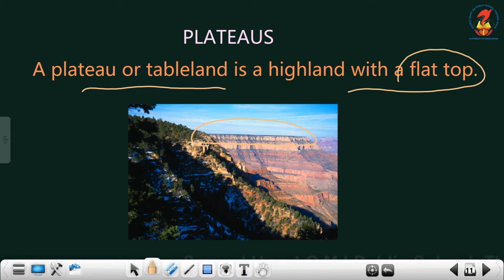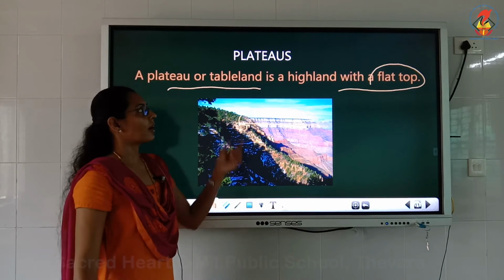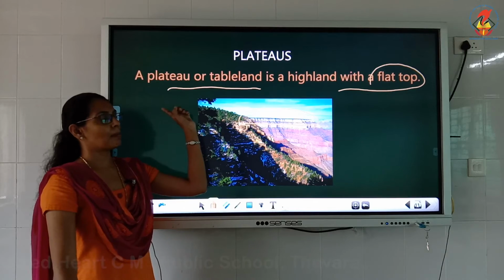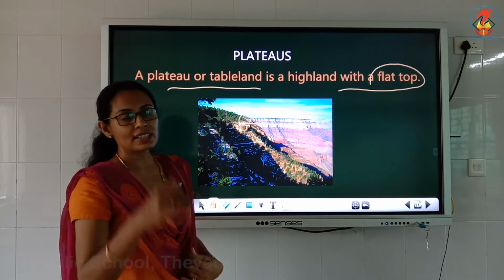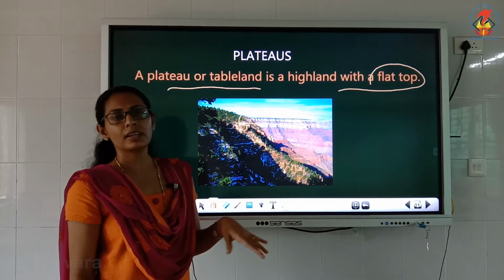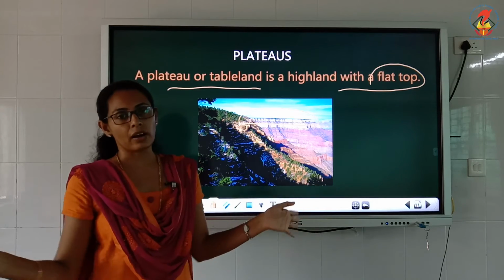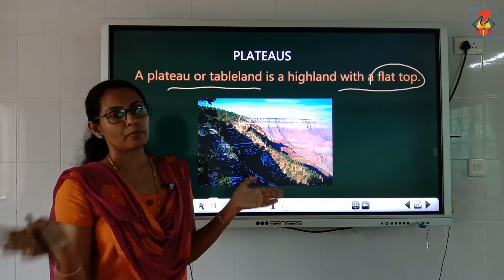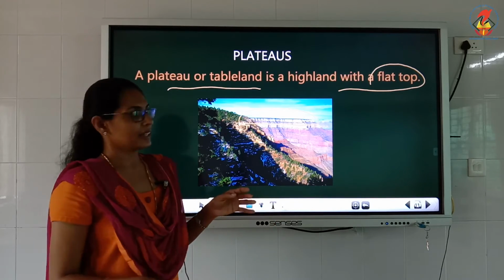So this is known as a plateau. Tableland has a flat top, but its land is highland. Some plateaus are very big, some are very small, some are long, some are short. So different plateaus also differ in their shape and height.